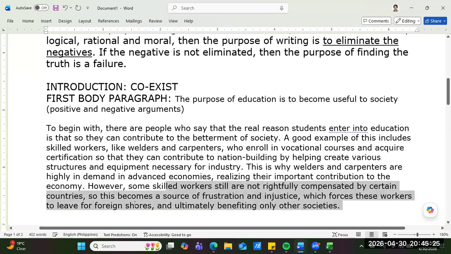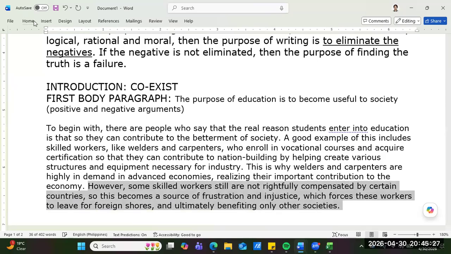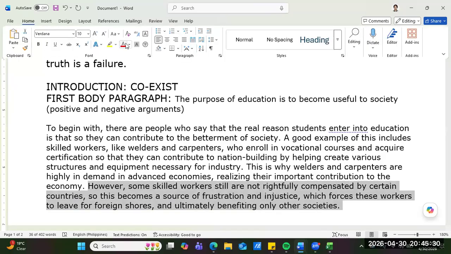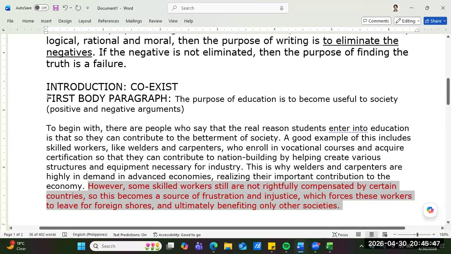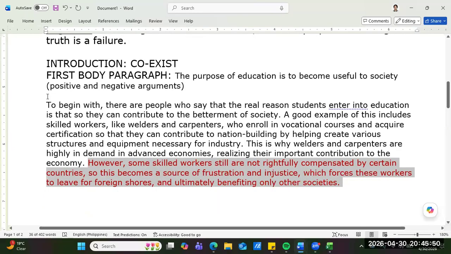Now, guys, if I were you, I will not mention that anymore, because I have to eliminate that. But for the purpose of adding to your number of words, there's a criterion that is called task response, right, guys? Task response is the arguments that you use.